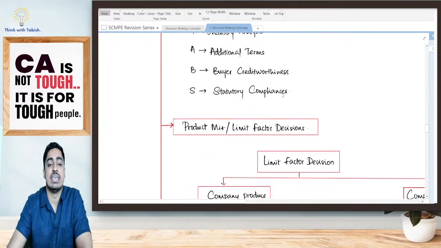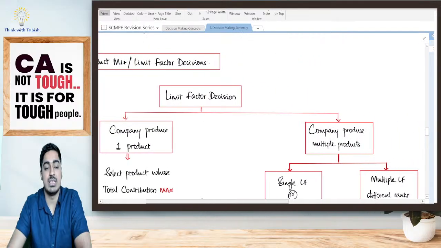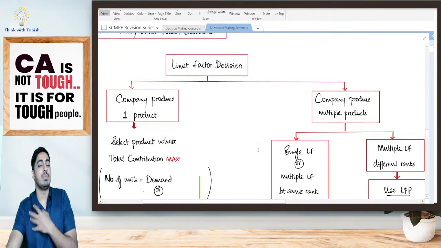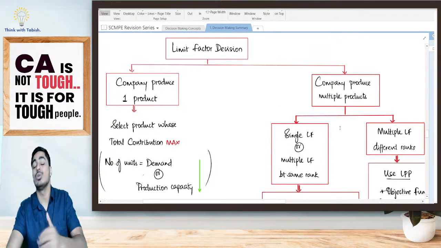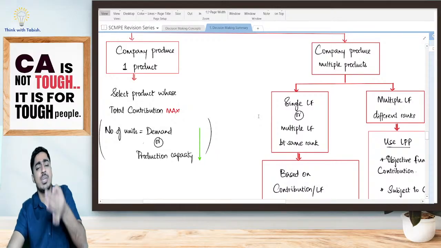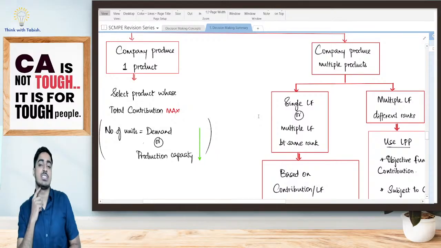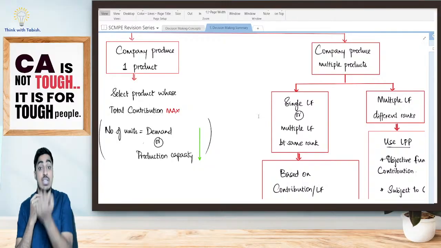Is it clear? Then we have the product mix decision. Everyone, important. Either the company is producing only one product because we are having a limiting factor, or we are producing more than one product. If the company is producing only one product, select the product whose total contribution is maximum. What is total contribution? Contribution per unit into number of units. How do you get your number of units? It is your demand or production capacity, whichever is lower.